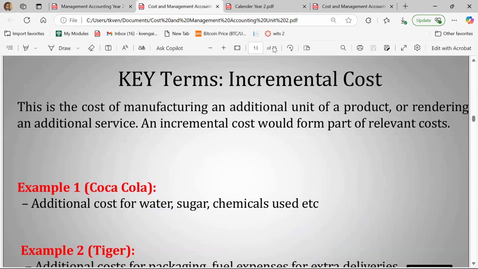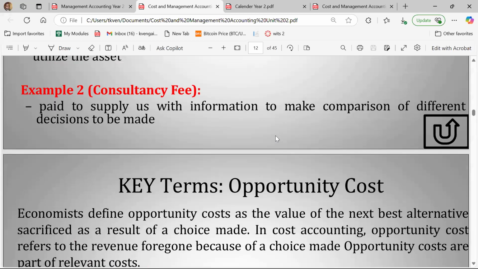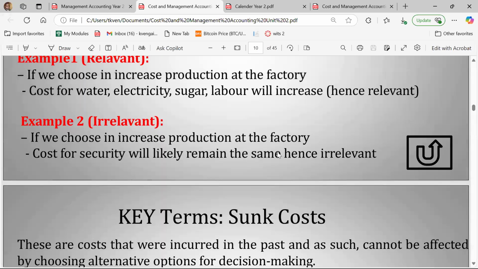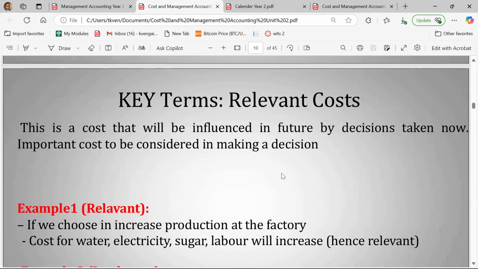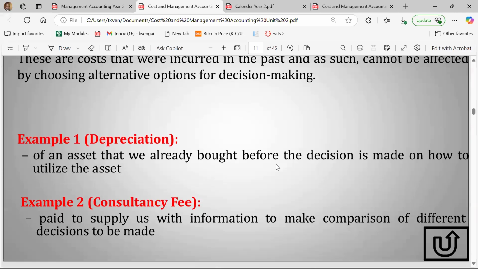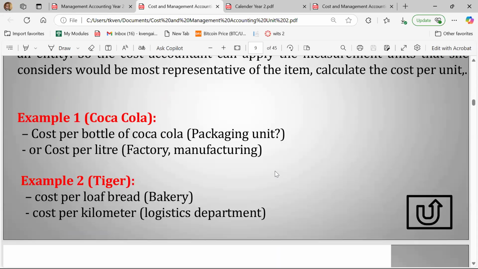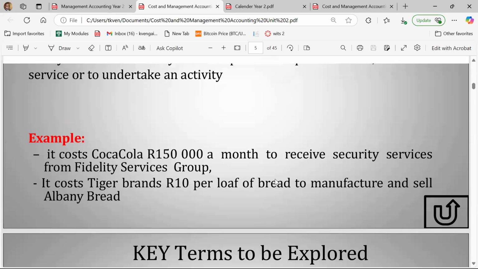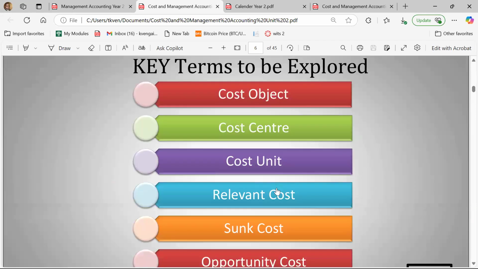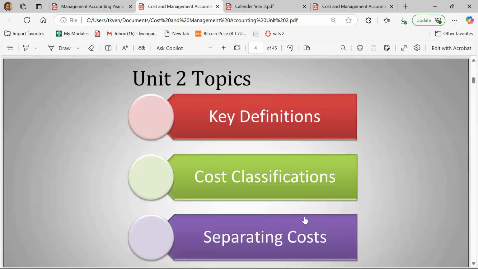All right. So for the guys that are doing management accounting, this is actually where we end in terms of our unit number 2. But like I said, remember, I combined you guys. There are still two more classifications that are very important for you to know, just for your own personal knowledge, and also for the guys that are doing cost accounting, for them to also know. So those are the ones that I'm going to look at right now. So just give me a second.